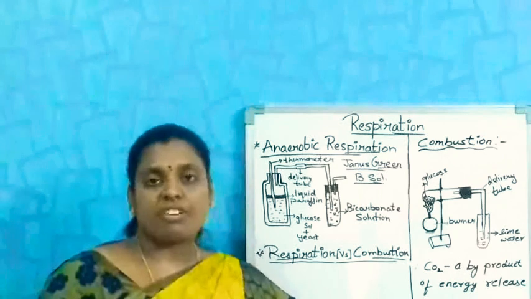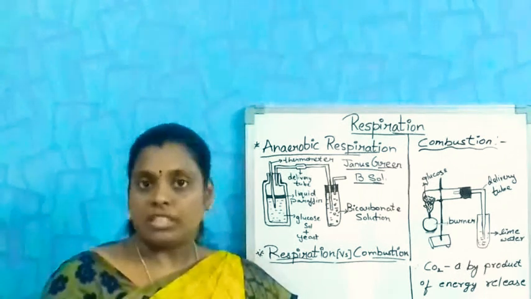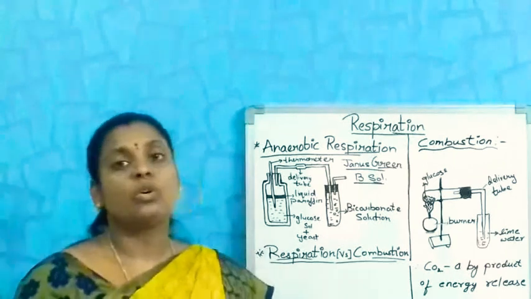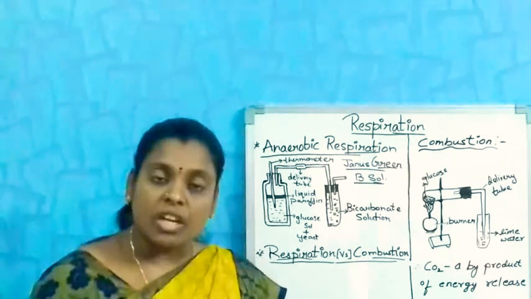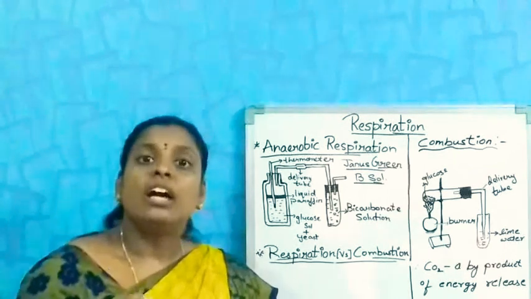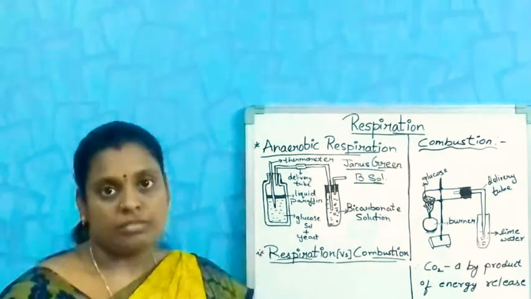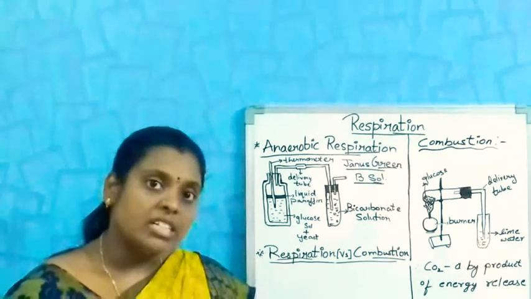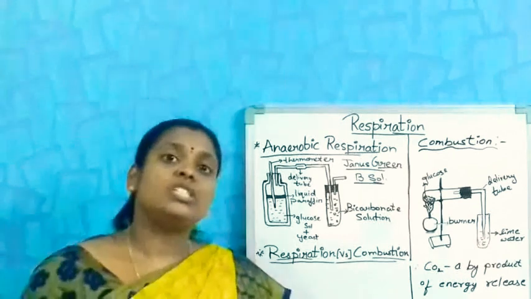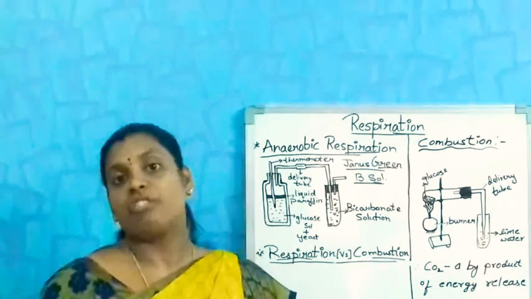Whatever we are fermenting, that is rice, contains glucose. That glucose is utilized by the yeast and it liberates carbon dioxide and also ethanol. That's why we get a different smell. Even this process is used for the preparation of wines.